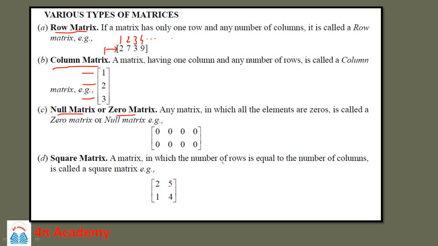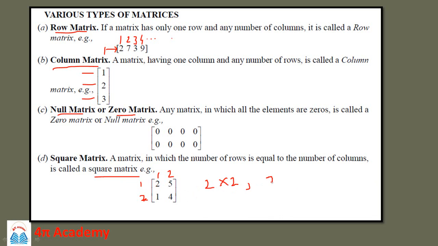Then the square matrix. A matrix in which the number of rows is exactly equal to the number of columns is called a square matrix. Here you can see that there are 2 rows and 2 columns, column 1 and column 2. So if the number of rows is exactly equal to the number of columns, then it is called a square matrix. This matrix is represented as a 2 by 2 matrix. 2 by 2 stands for 2 rows and 2 columns.